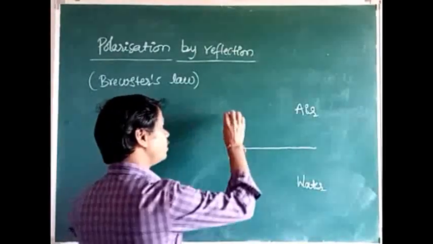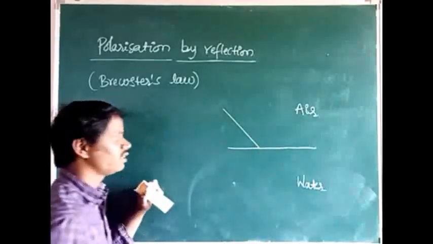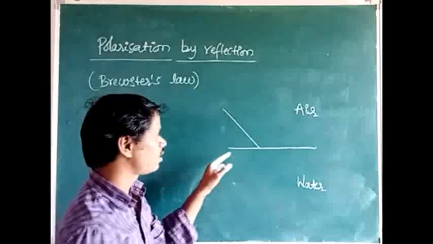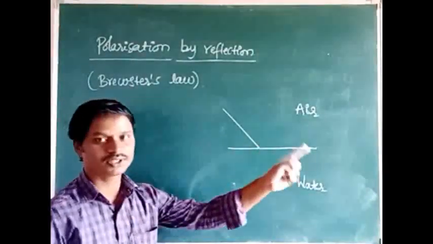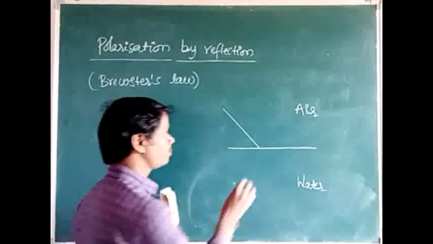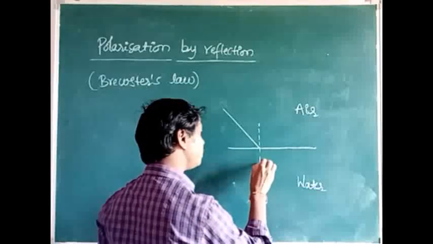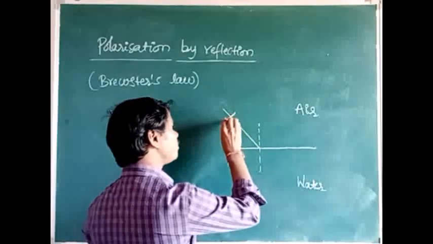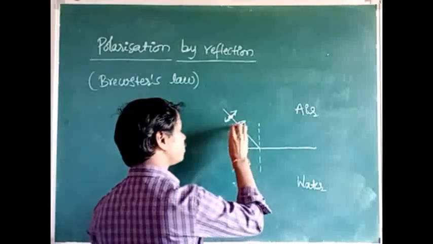So when the unpolarized light, means ordinary light, is incident on the refracting surface, what is the refracting surface? The surface at which the refraction of light takes place. And we are going to draw the normal to find the angle of incidence. And it is the unpolarized light, means vibrations occur in all directions.